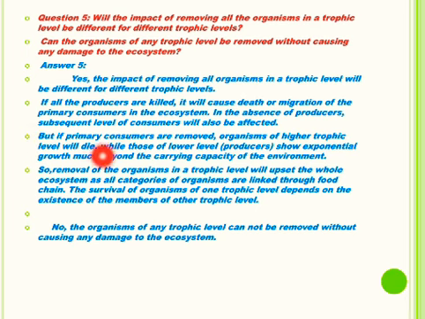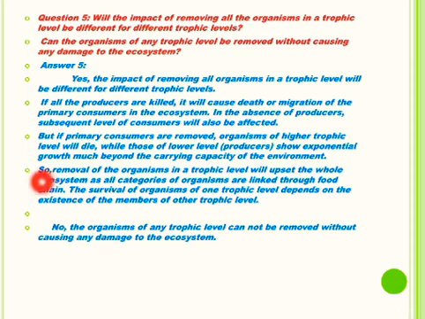If primary consumers are removed, means if herbivores are removed, then the organisms of higher trophic level will die due to starvation, whereas the organisms at the lower level, means at the producer level, at the first trophic level, they show exponential growth much beyond the carrying capacity of the environment. And we have already discussed that they may also die due to over competition or overgrowth.